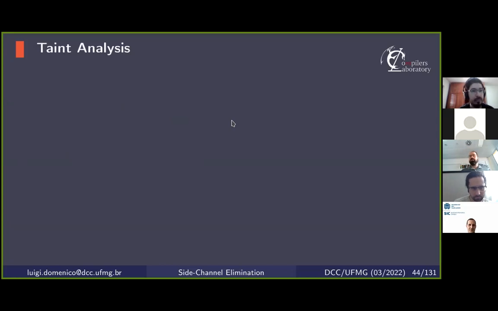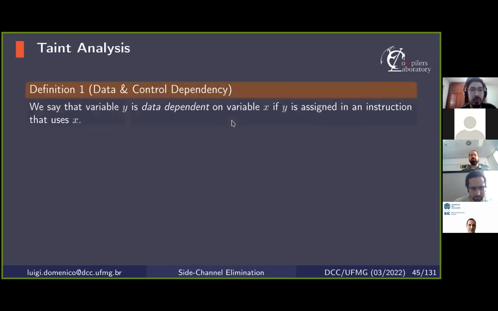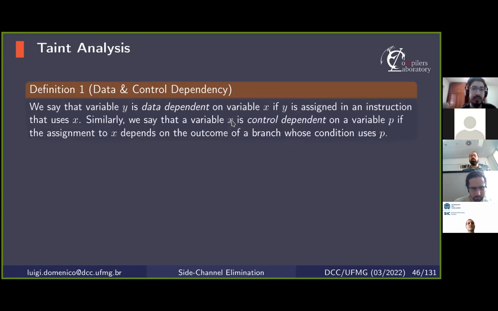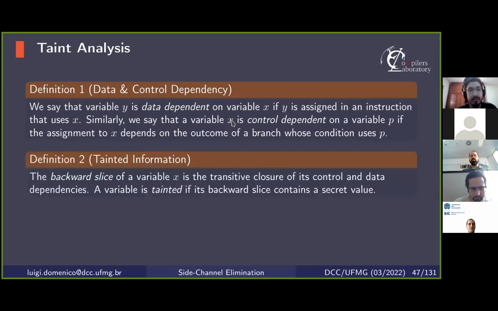And to determine whether a branch is tainted or not, we shall rely on the notion of control and data dependence. We say that variable y is data dependent on x if y is assigned in an instruction that uses x. And similarly, we say that x is control dependent on p if the definition of x depends on the outcome of a branch that is controlled by p. And the backward slice of a variable x is the transitive closure of its control and data dependence. So we say that a variable is tainted if its backward slice contains a secret, a sensitive value. And consequently, a branch is tainted if it is controlled by a predicate that is tainted.